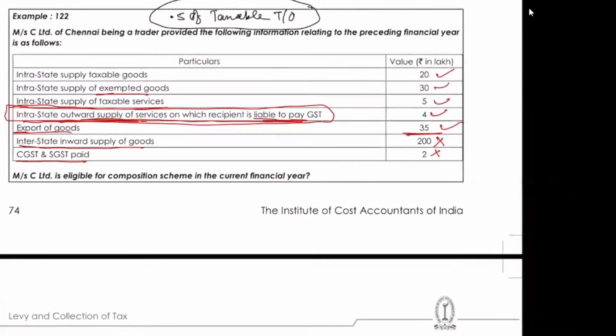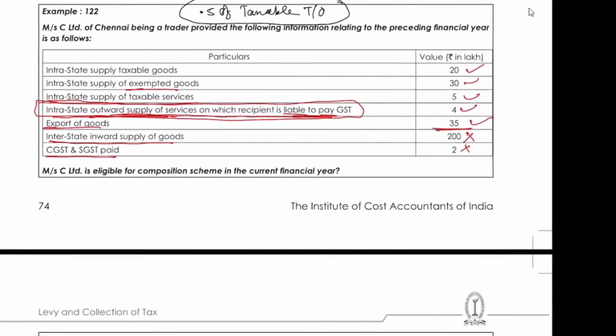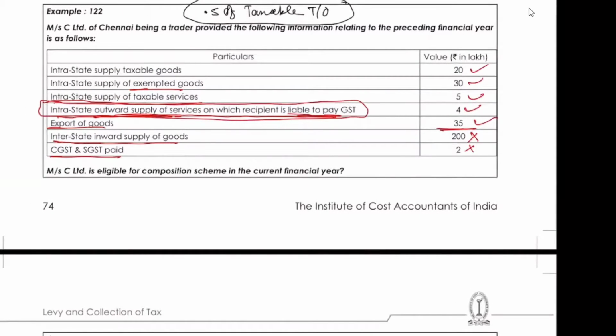Someone please calculate the value and confirm whether it is eligible for composition. Exempted goods, why are we excluding? Second number, why are we including exempted goods? Because you didn't read the aggregate turnover definition, which I opened just now. It is written that exempted goods have to be taken in aggregate turnover. Clearly stated. Non-taxable goods are not to be taken.